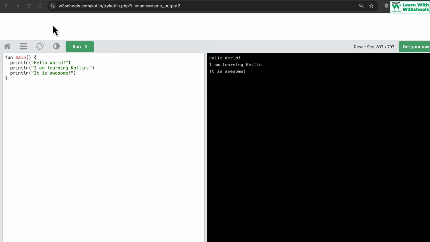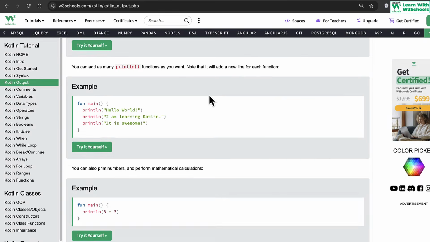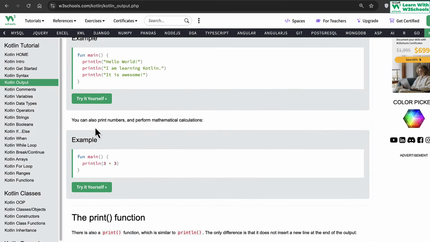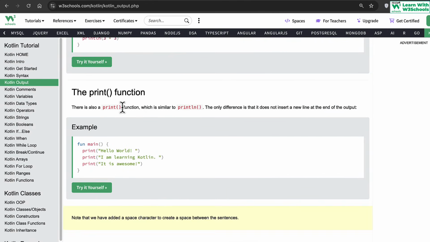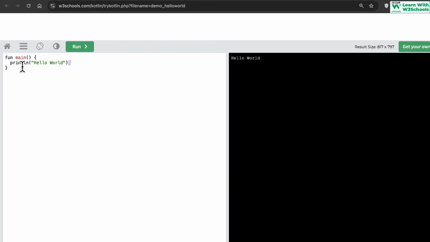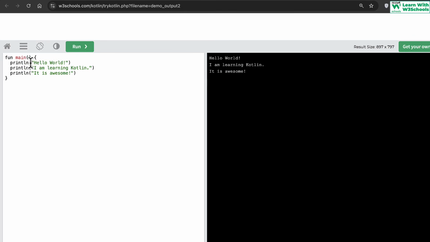Once we go back here to our Kotlin code, you would find that you can also print numbers, and there's a print function here. Sorry, before we go to the numbers, you will find that there is a print function here. So if I come back to this code and I don't use this ln in the middle, and I run the code here, see this, the output appears on one single line.